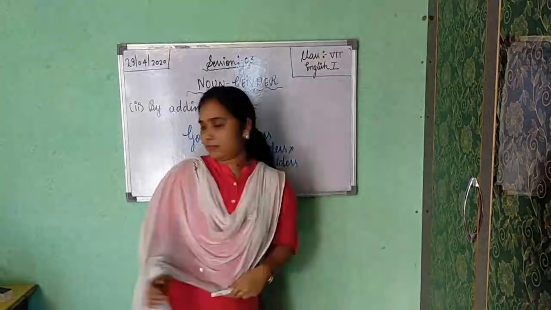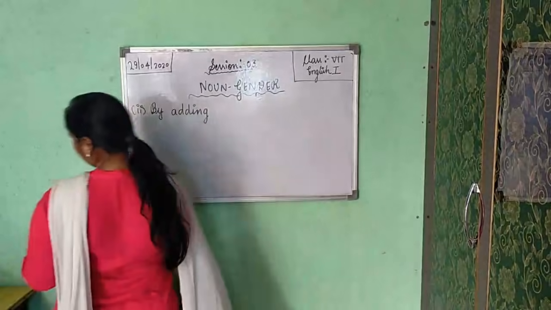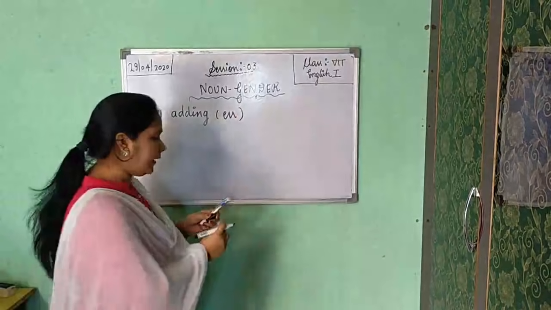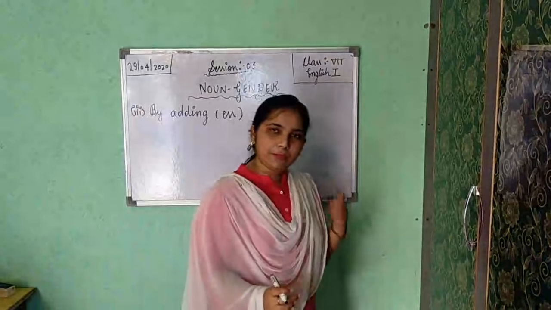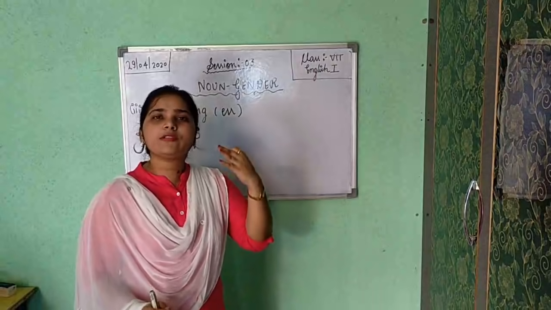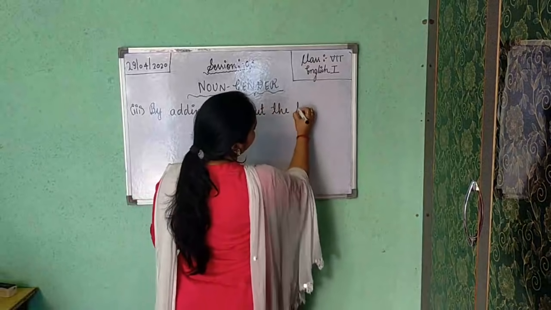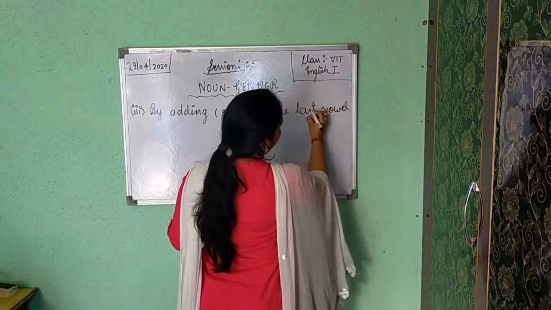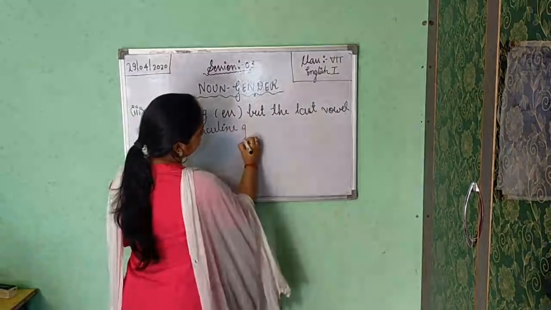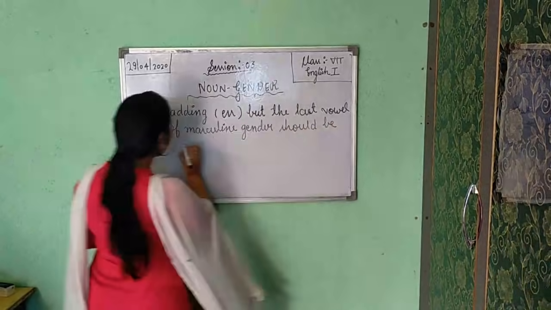Okay. Now, after this, the next point is by adding E double S. The same, by adding E double S, but suppose in the male or masculine gender word, if you are getting a last vowel, so you will drop that vowel before adding E double S. The last vowel of masculine gender should be dropped.